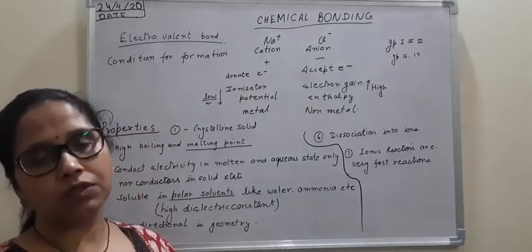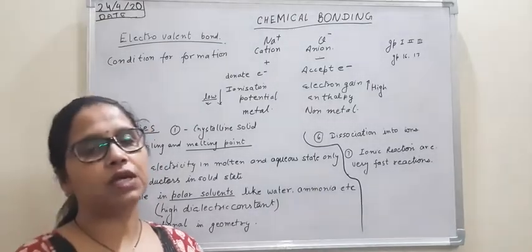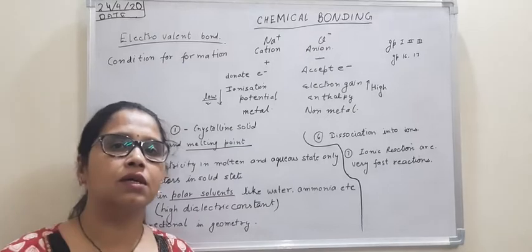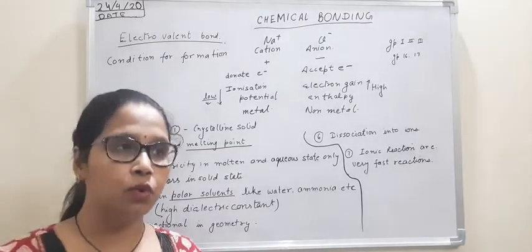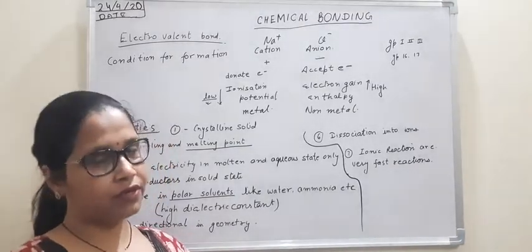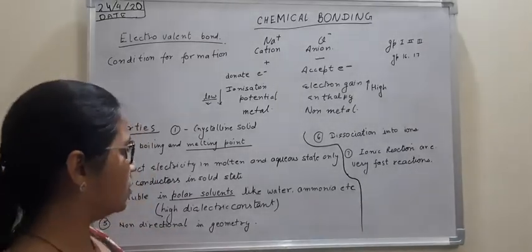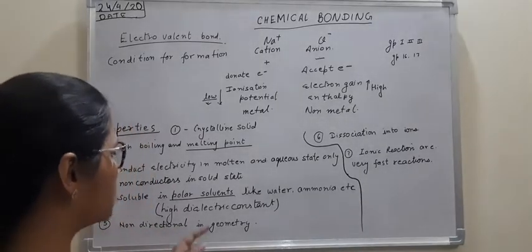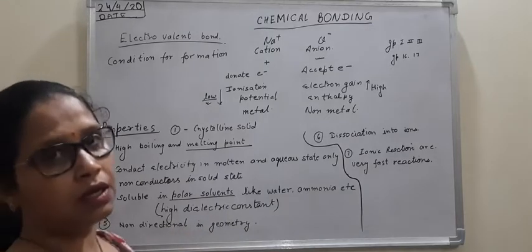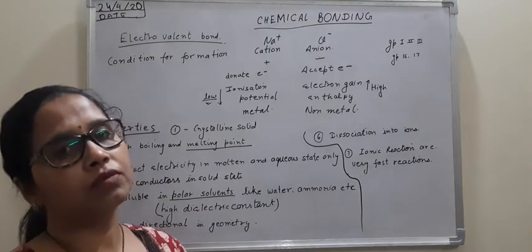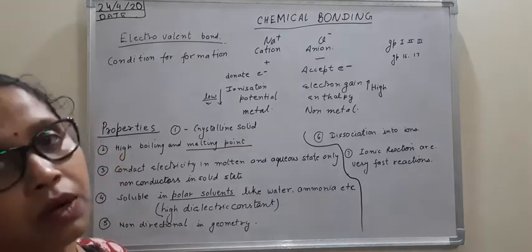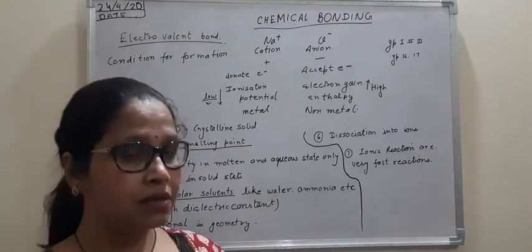Right now what we have to study is that any solvent which has a high dielectric constant is called a polar solvent. The most common polar solvents we come across are water, and the other one you can remember is ammonia as well. So any polar solvent which has a high dielectric constant can dissolve electrovalent compounds. Now the question arises, why is it so?